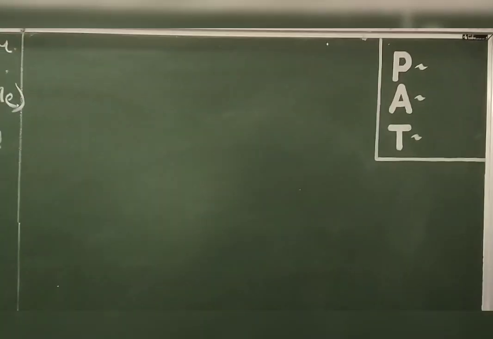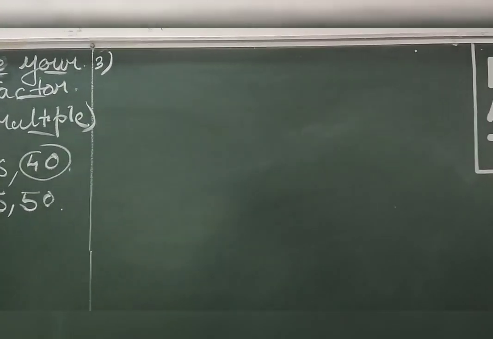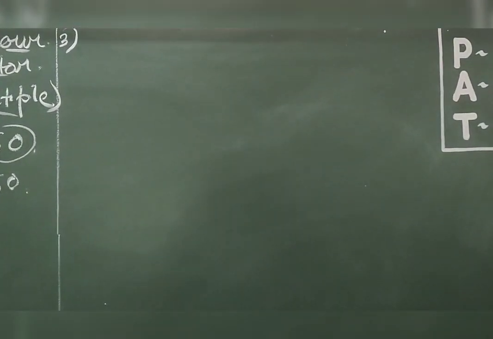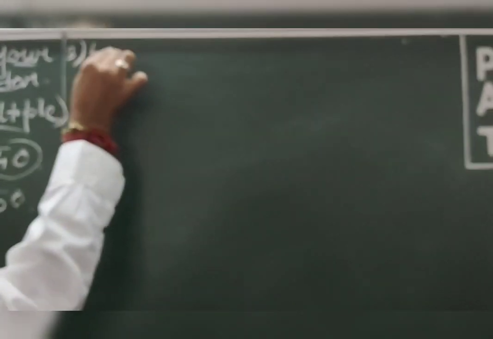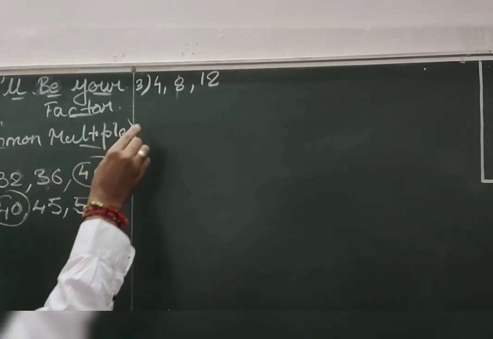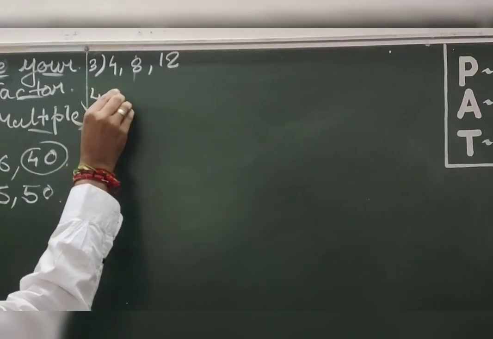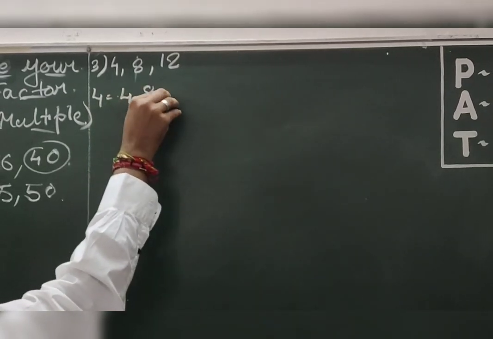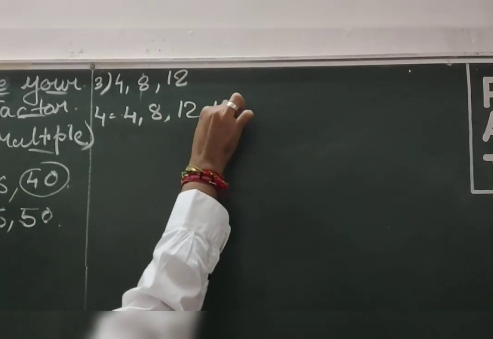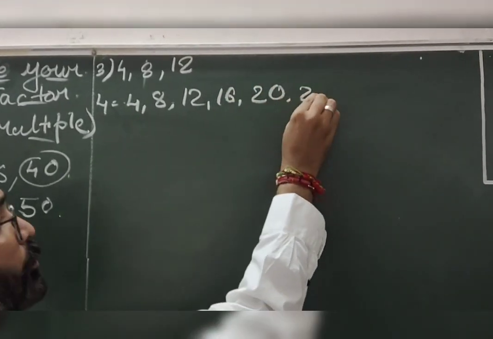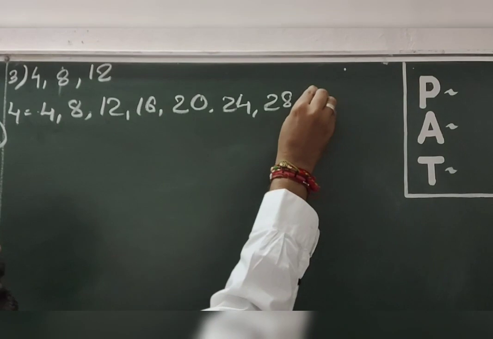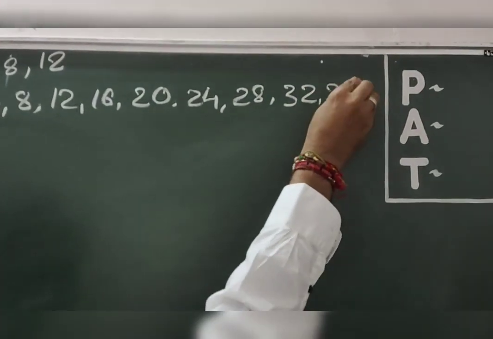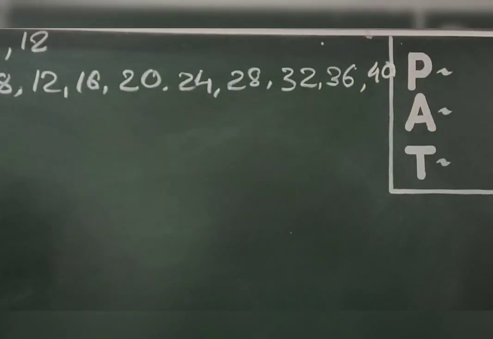Now friends, we will take three numbers: 4, 8, 12. We will find out the common multiples of 4, 8 and 12 and the LCM also. First 4. 4, then 8, 12, 16, 20, 24, 28, 32, 36 and 40.